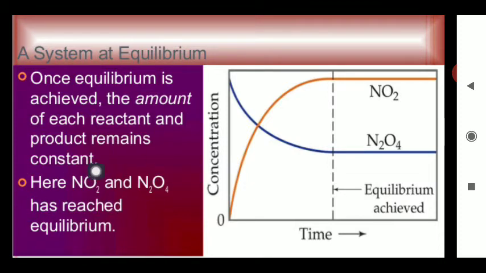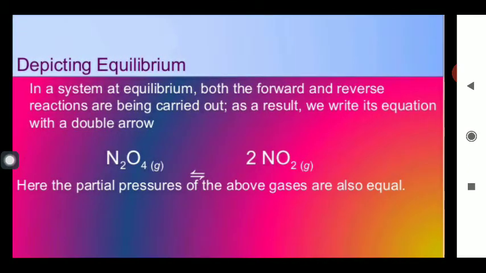Here NO2 and N2O4 have reached the equilibrium stage. This is the phase of equilibrium where the two opposite gases can be present together. So this is the basic diagrammatic representation of concentration versus time by which you can find out the dynamic nature of the equilibrium. Clear?